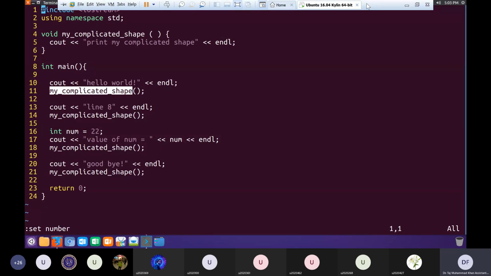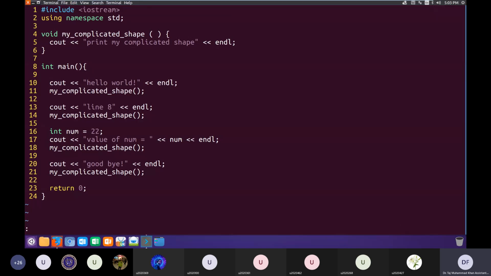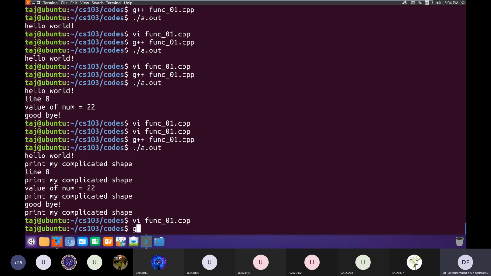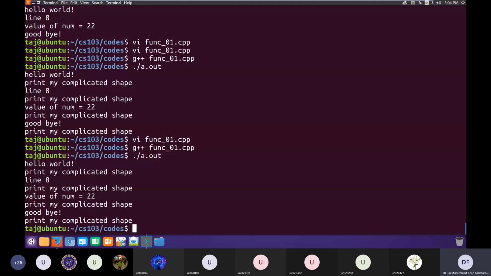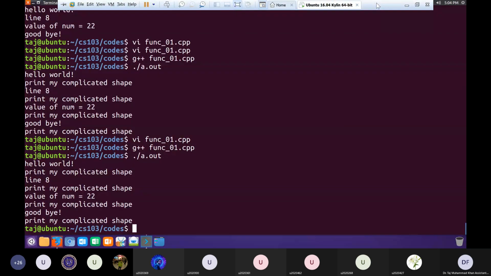Okay, so run the code again. I'll run it again. I compile it again, and then I run it. So I used that function 4 times inside my main, and it is executing the code of that function 4 times, as you can see by these print statements. Is it clear?